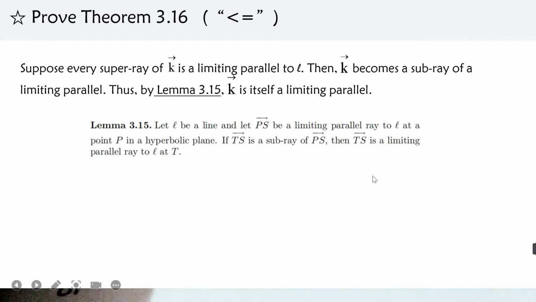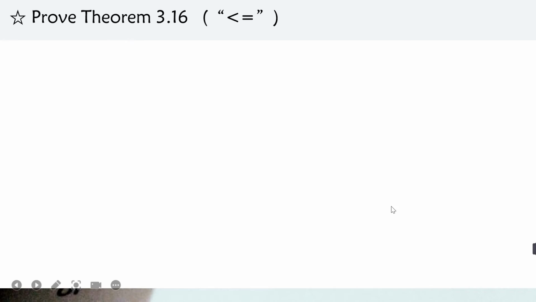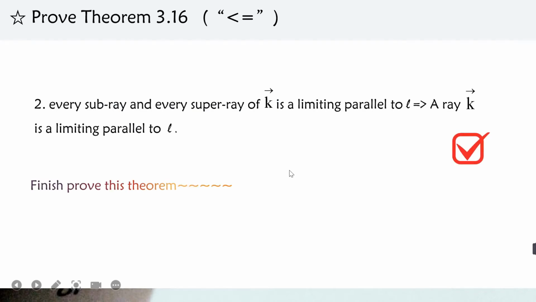For the inverse direction, it's quite simple. First, suppose every superray of K is a limiting parallel to L; then K becomes a subray. According to Lemma 3.15, the subray of a limiting parallel ray to L is also a limiting parallel ray to L. Now consider the subrays. If every subray of K is limiting parallel, then K is a superray of these subrays. Actually, we proved this in the previous direction: the superray of a limiting parallel to L is also limiting parallel to L. So it's quite simple for this one, and we got this direction, and we proved this theorem.